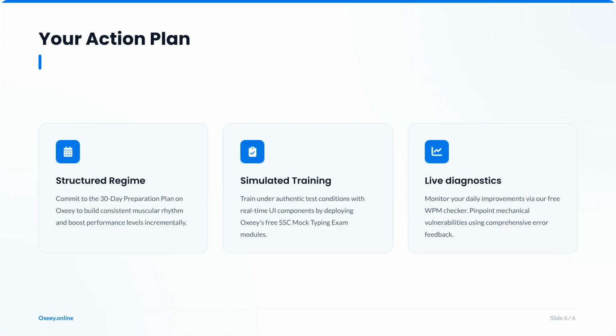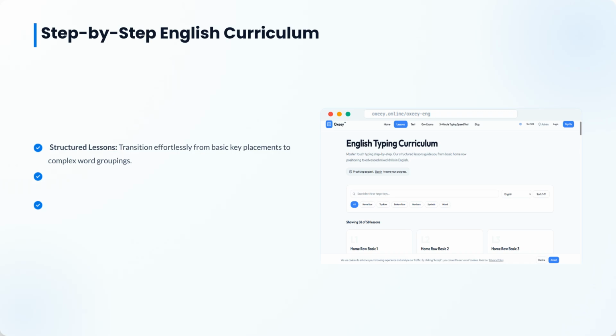Follow this action plan to succeed. Commit to a structured 30-day training regime to build muscle memory. Use simulated training to get comfortable with the interface, and utilize live diagnostics to monitor your daily improvements and identify specific mechanical weaknesses. Our structured English curriculum helps you transition from basic key placements to complex word groupings.